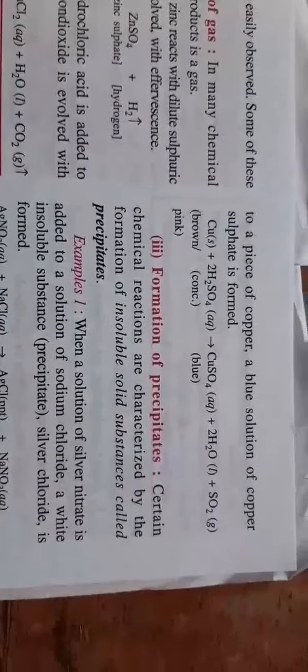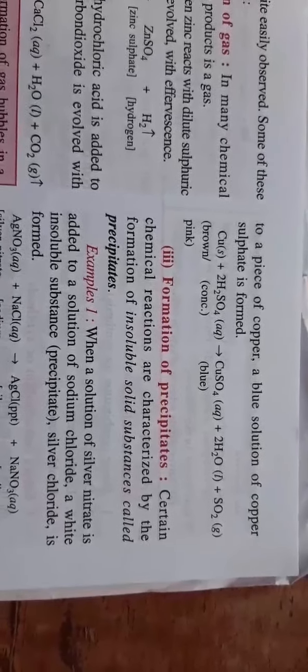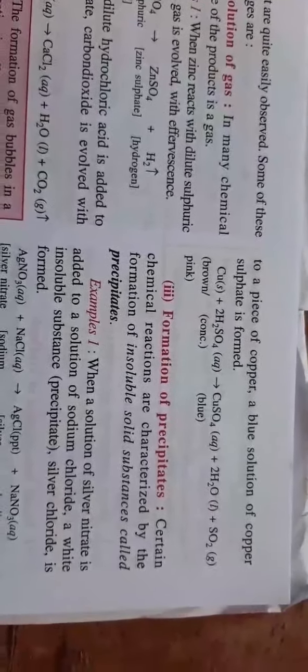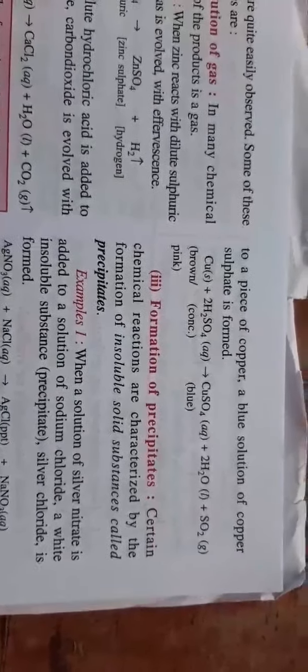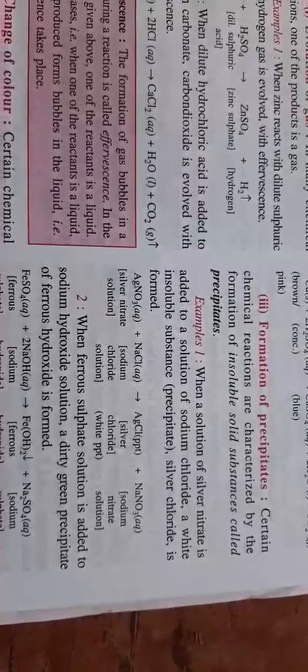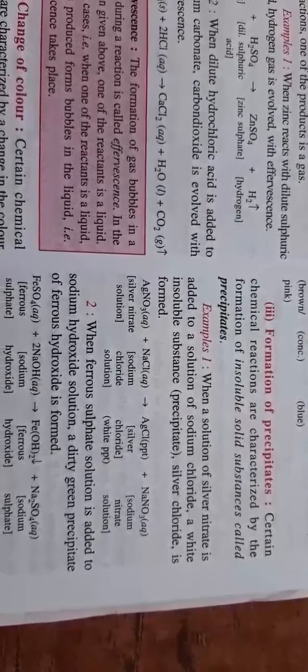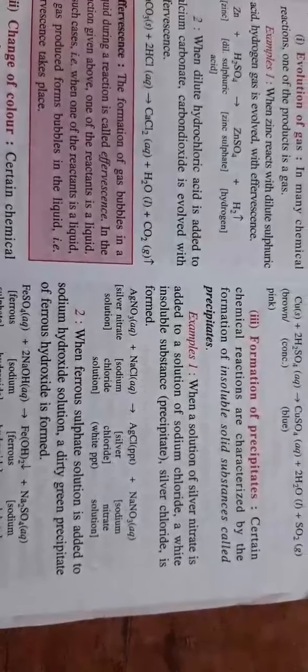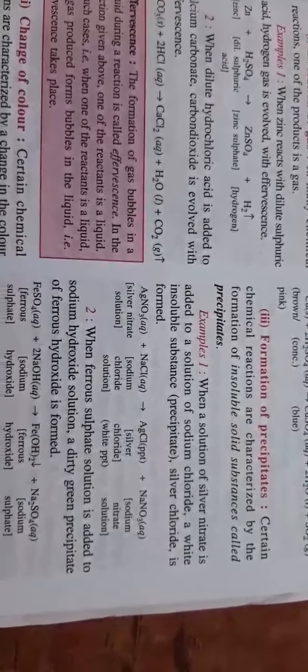Now the third characteristic is formation of a precipitate. Certain chemical reactions are characterized by formation of insoluble solids. For example, if we have silver nitrate solution and we add some drops of sodium chloride solution, we get a white precipitate of silver chloride, and sodium nitrate is also formed.